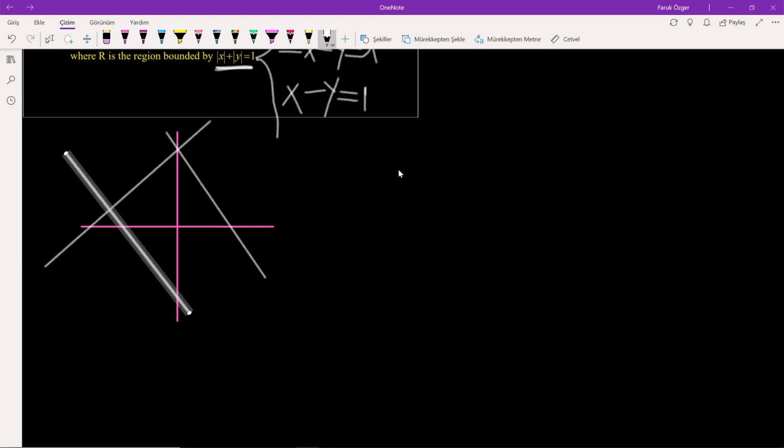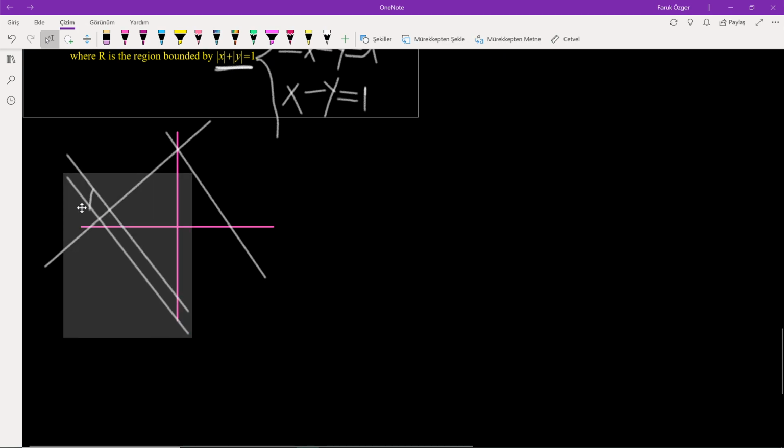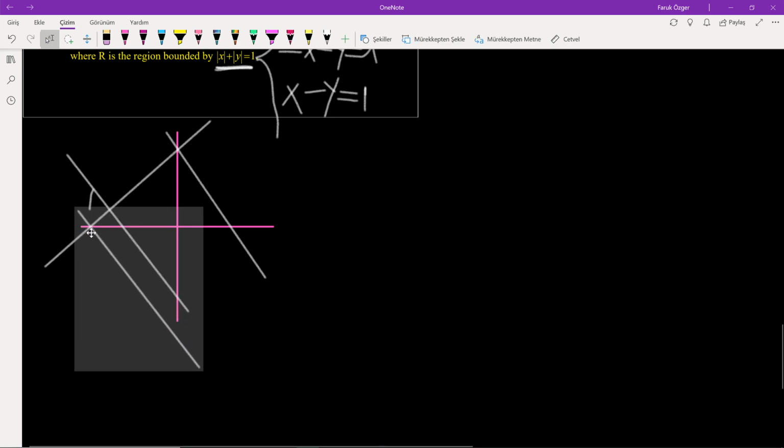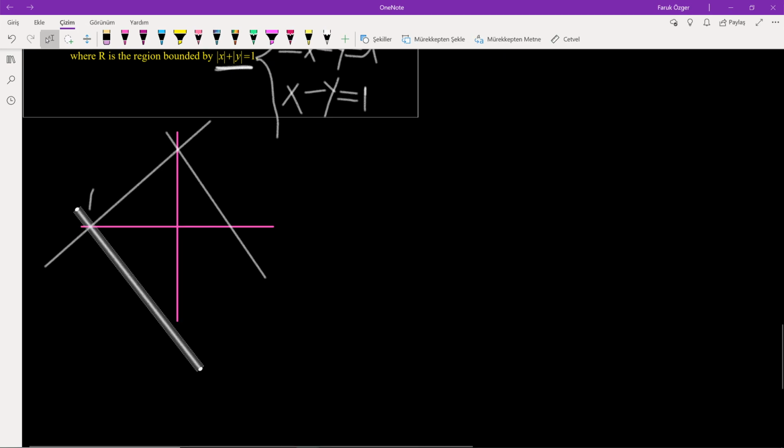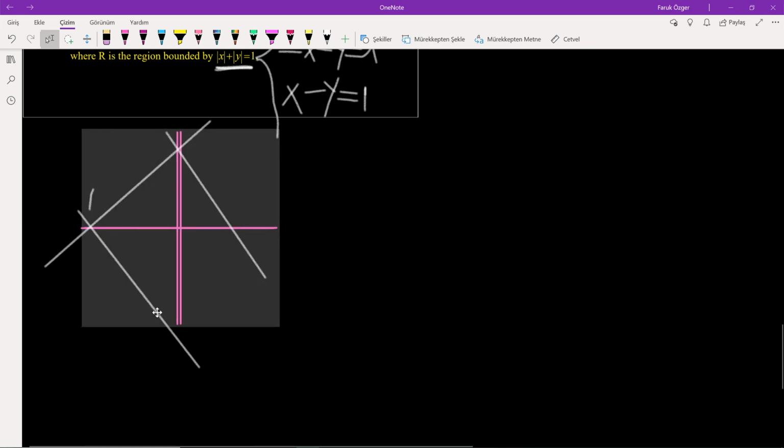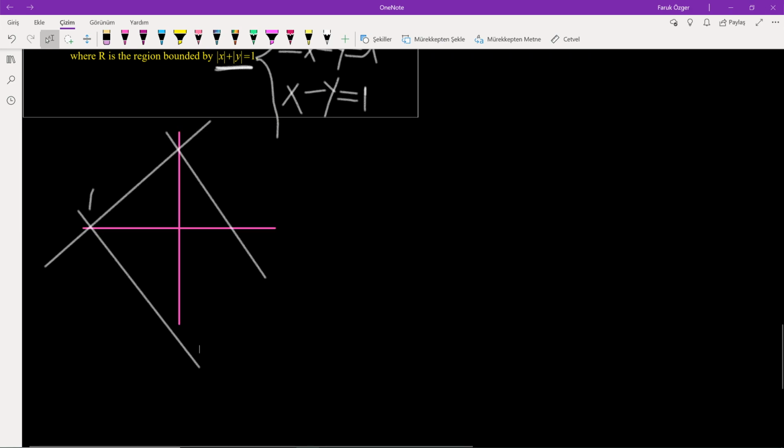I am very bad at sketching the graphs. Let's not change this. Okay, this is good idea.